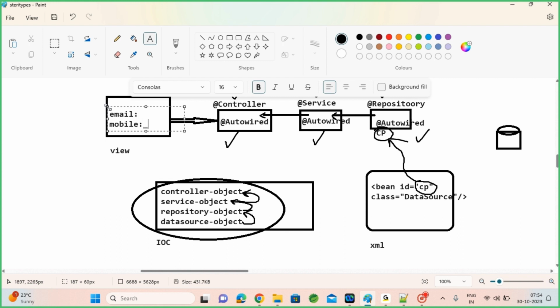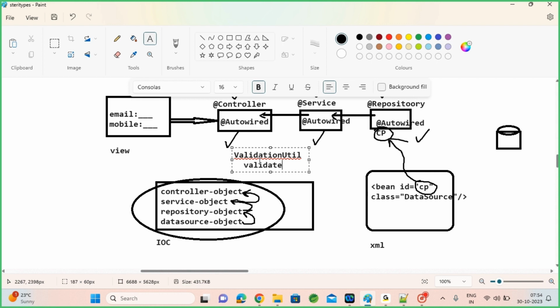I want to validate those fields. So for my controller, once after reading the data here, email and mobile number, I want to validate. So to validate, I want a validation util class. Maybe you can put all the validations here in a validate method.